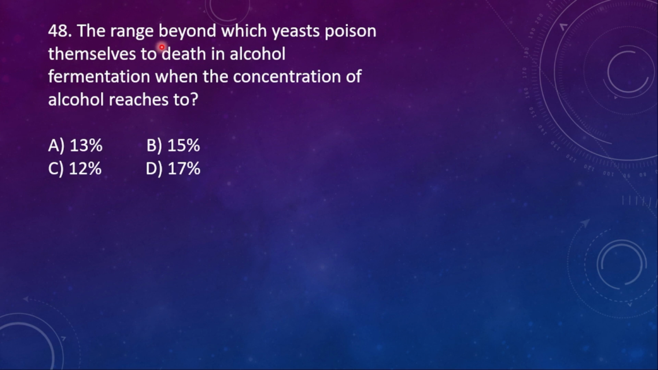48. The range beyond which yeast poisons themselves to death in alcohol fermentation is when the concentration of alcohol reaches what? When alcohol fermentation takes place in yeast, if it is crossing the minimal range, then its tolerance capacity will be degraded and that will lead to the death of the yeast. What is that percentage? The alcohol percentage is 13%.